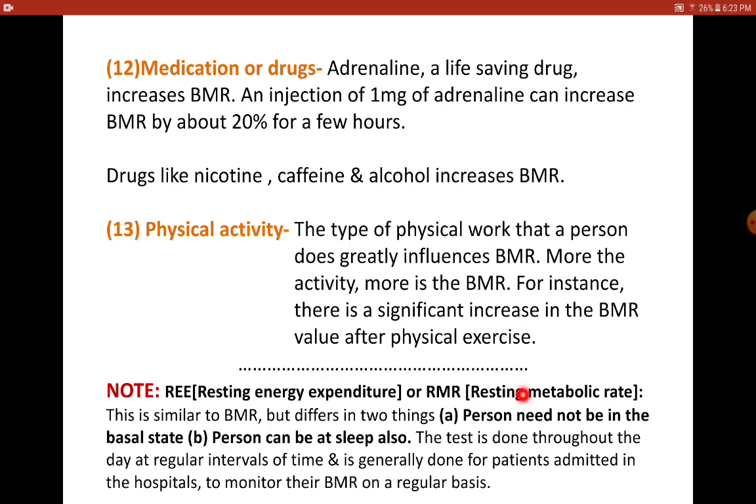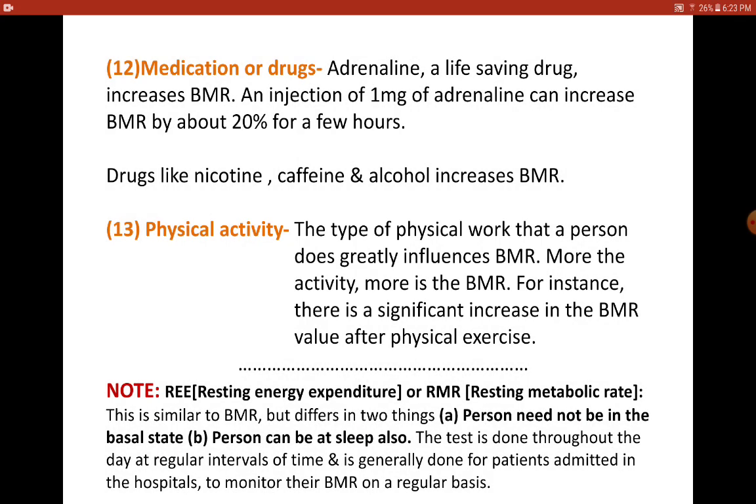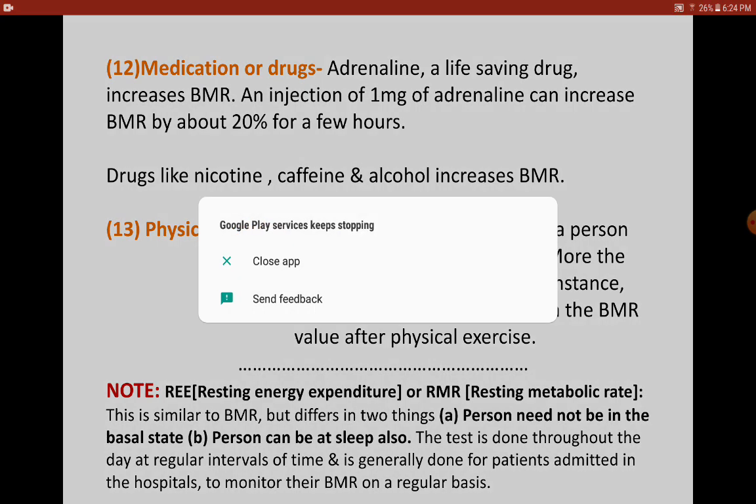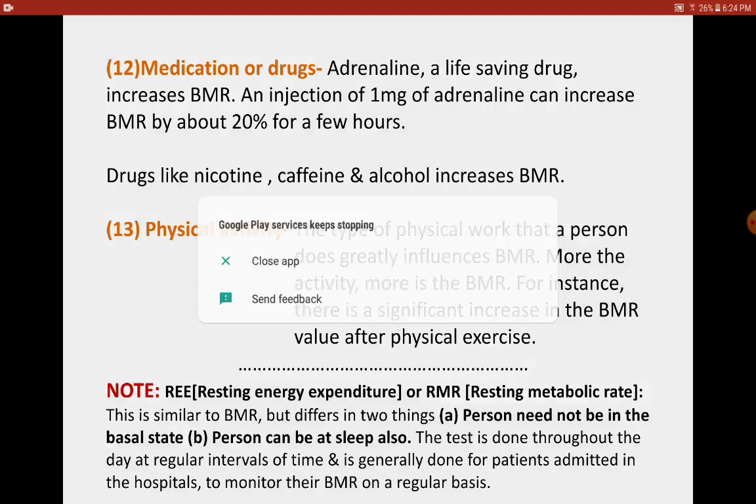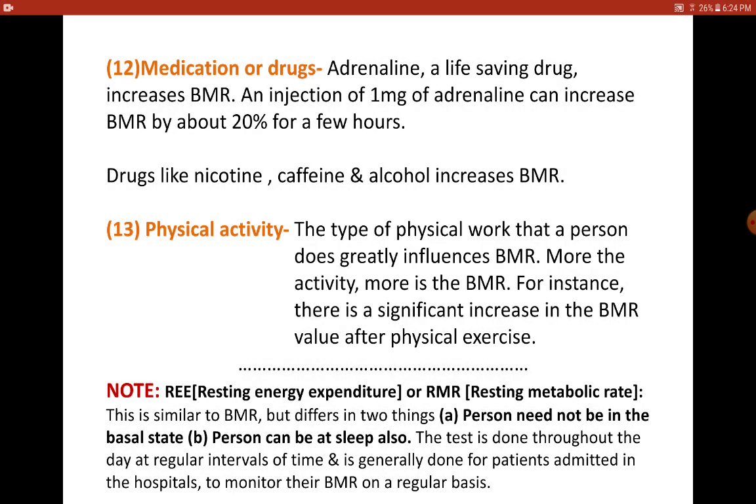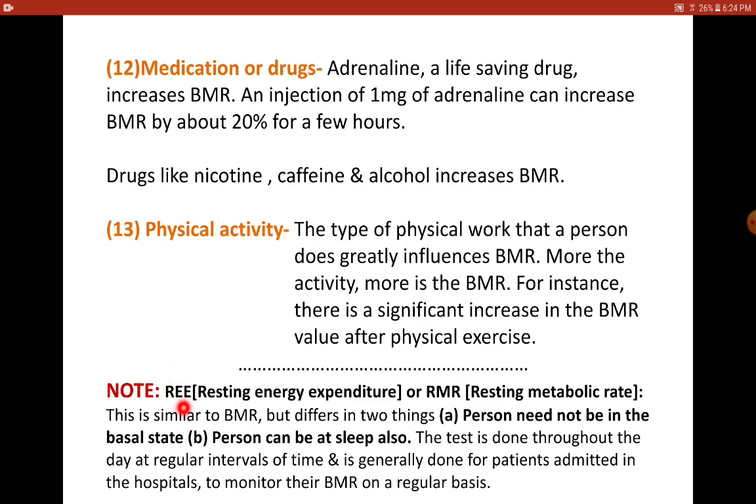But here the person need not be in the basal state. That is, he need not be in the post-absorptive state, and he need not always be awake. Whereas in BMR, he should be awake, and the person need not have a normal body temperature. So what does it mean? When I say no need to have a normal body temperature, generally the terms RMR and REE refer to the test which is done for patients who are hospitalized.